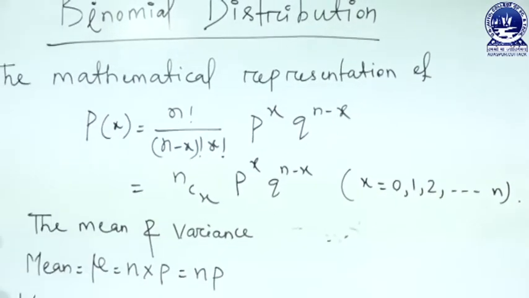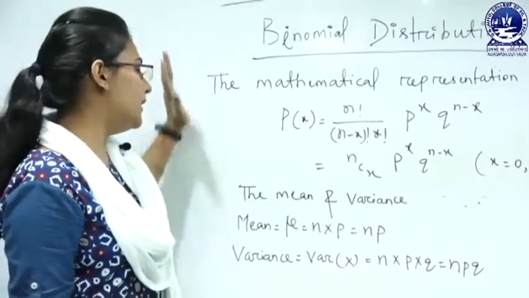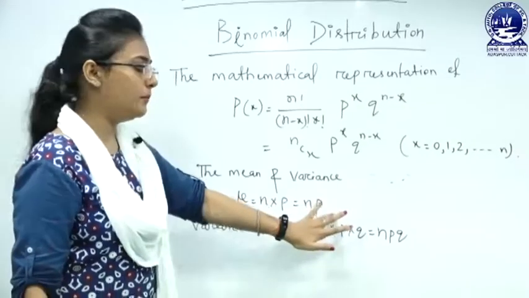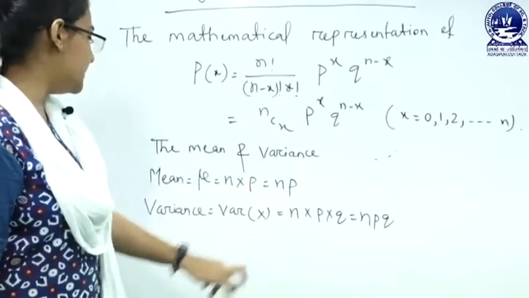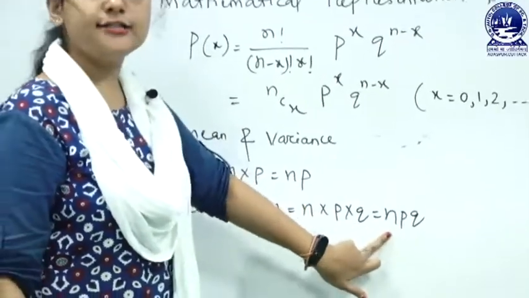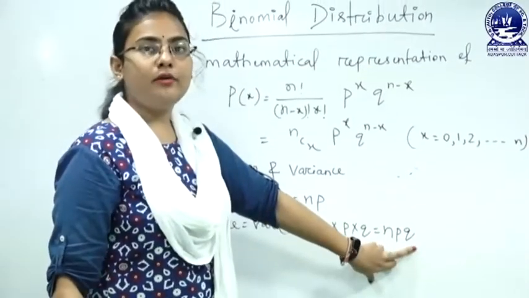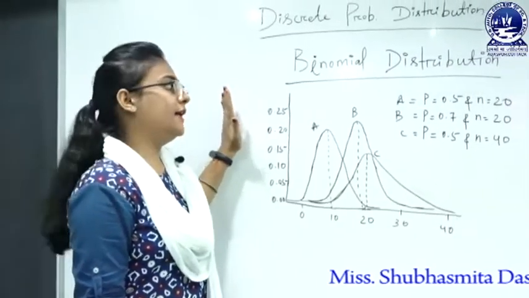Then the mean and variance. As we know, the expected value of the binomial distribution is given by the mean, which is equal to n into p, that is np, where n is the number of independent trials and p is the probability of success. The variance is equal to n into p into q, where n is the number of independent trials, p is the probability of success, and q is the probability of failure. Let us understand the binomial distributions by taking an example.